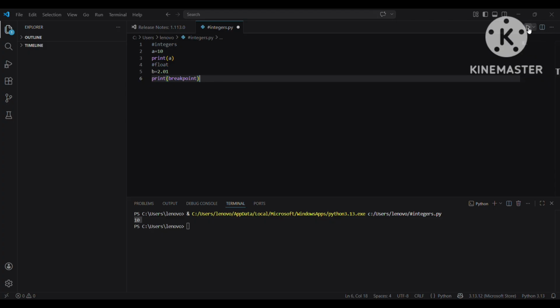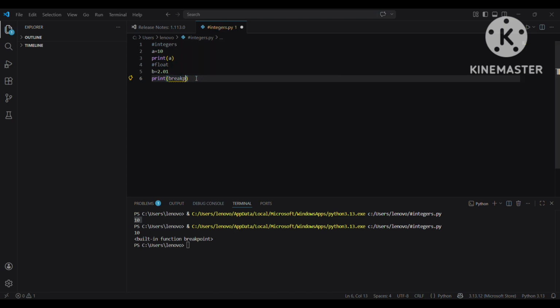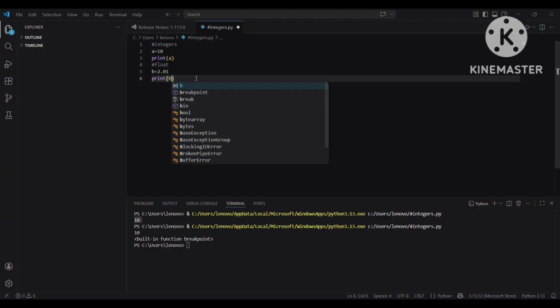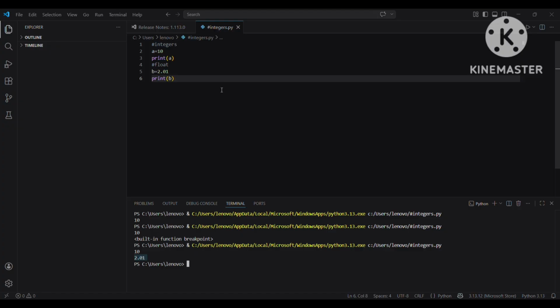If we try to print it, it will print. Look at this, it printed 2.01. I guess this topic is cleared as well. Float is cleared.